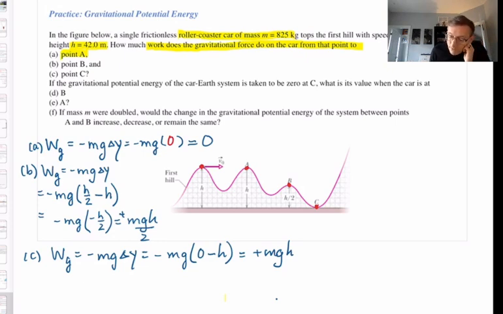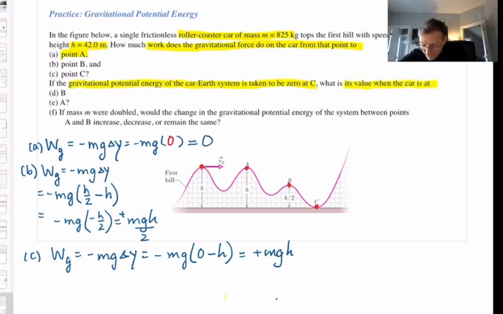Now, we're going to take the gravitational potential energy of the car-Earth system to be 0 at point C. And with that in mind, we are to find the value of U grav when the car is at these various points.